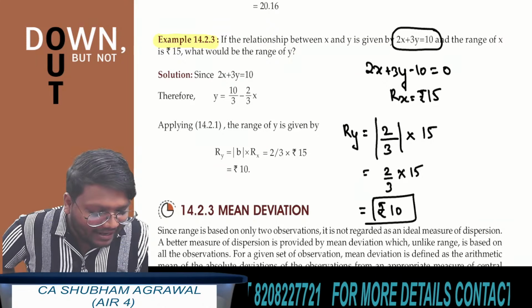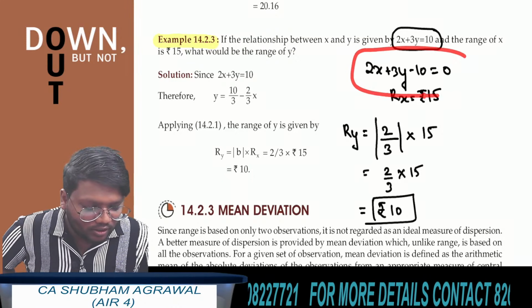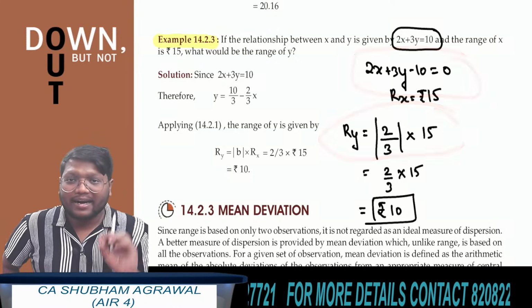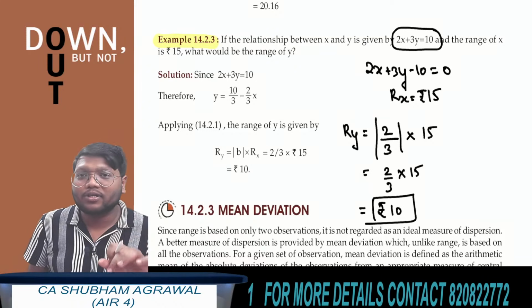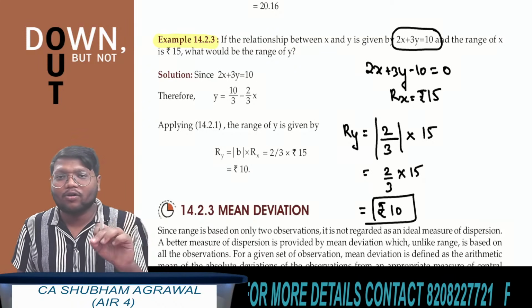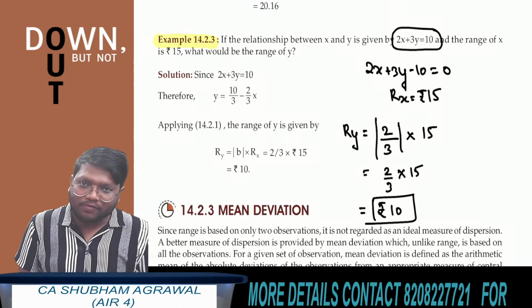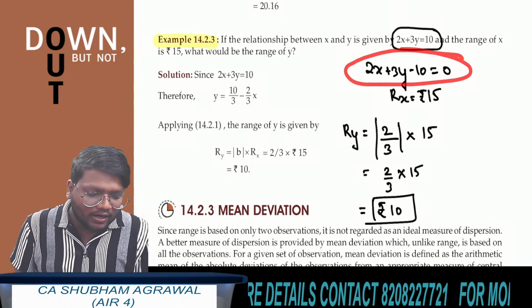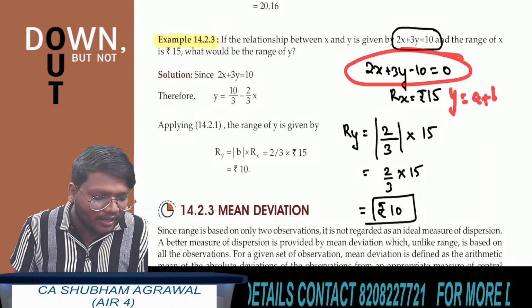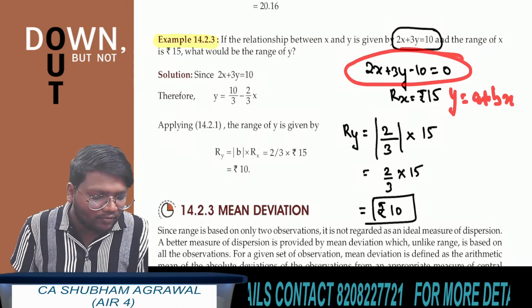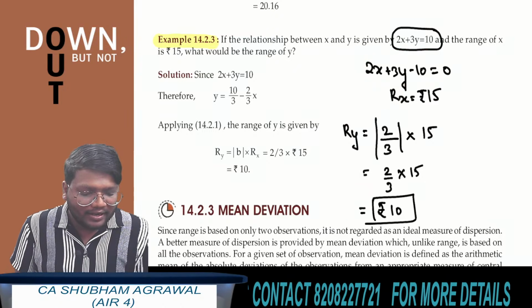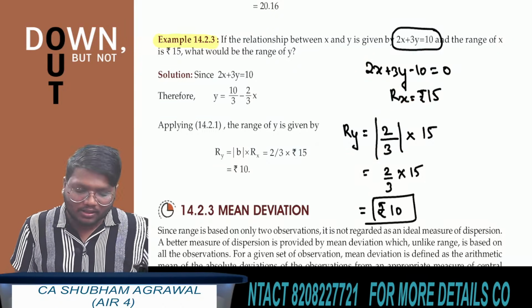You can directly solve this question by using this result: range of y is equal to the absolute value of coefficient of x divided by coefficient of y, multiplied by range of x. There is no need to convert this into y equals a plus bx form. You can directly use this result to get the answer.